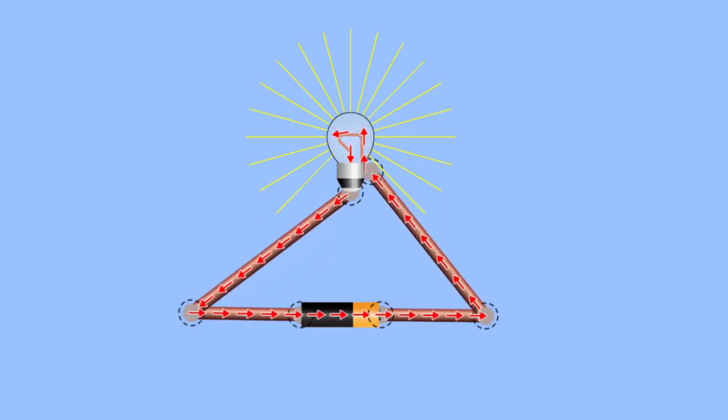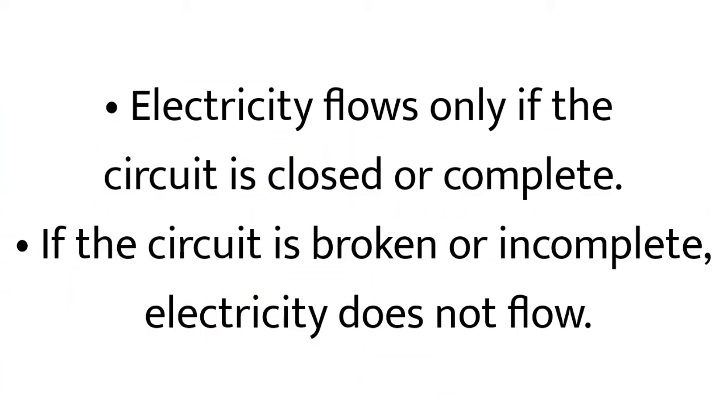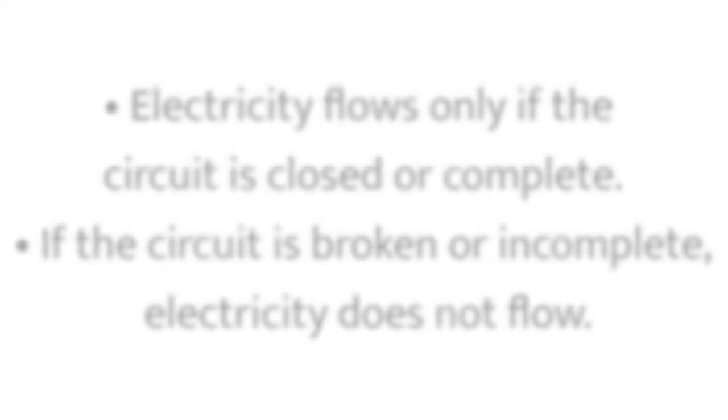Now as soon as we break this path, electric current stops flowing through the circuit and you will see that the bulb will not glow now. So here in this case the bulb is not glowing because the circuit is not complete. Therefore, from this activity we can conclude that electricity flows only if the circuit is complete or closed. If the circuit is broken or incomplete, then electricity does not flow.